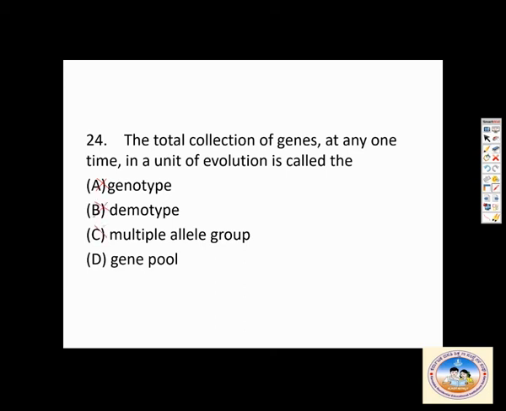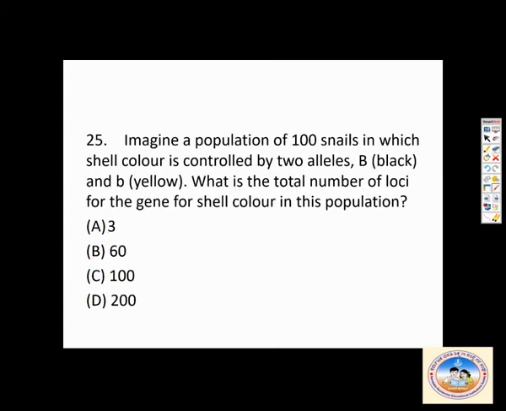Then, this is a good question. Imagine a population of 100 snails in which shell color is controlled by two alleles, capital B, that is dominant, and small b, which is recessive. Capital B will bring about black color, small b will bring about yellow color. What is the total number of loci for the gene for shell color in this population?